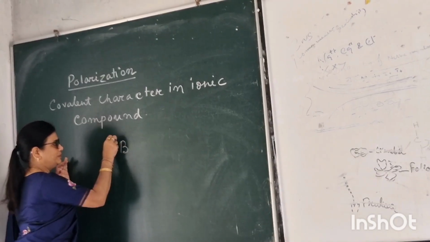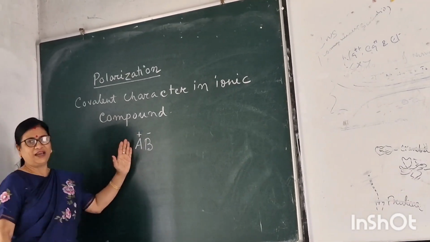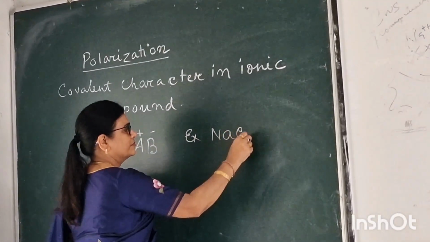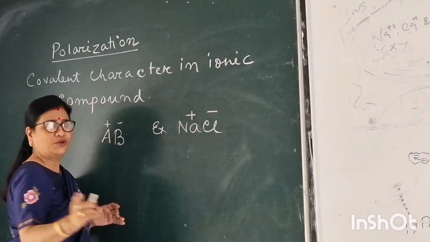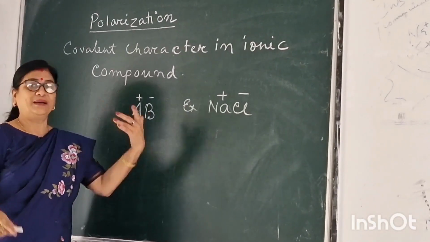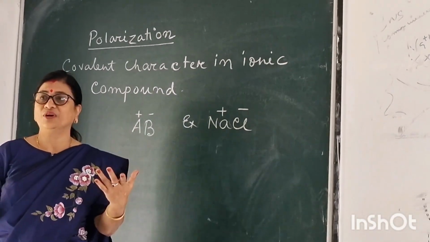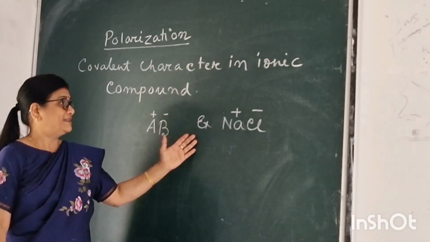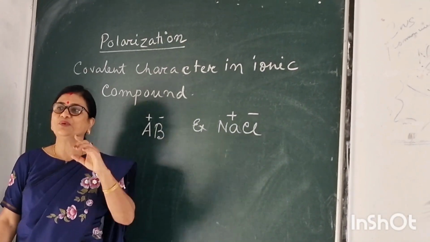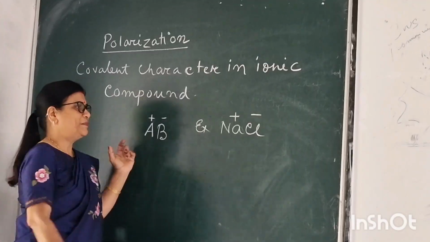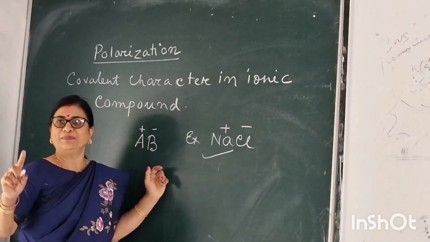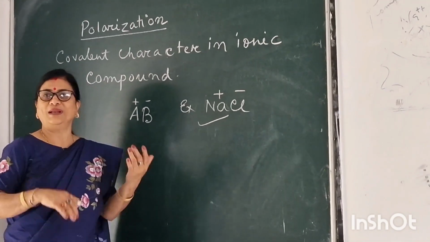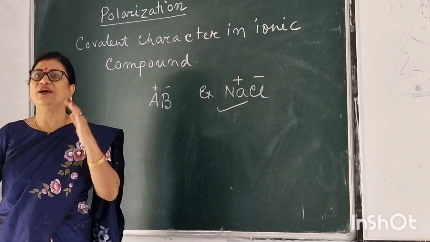An ionic compound. For example, NaCl, all of you know this is an ionic compound. Magnesium chloride, aluminium chloride, or magnesium oxide. But there exists some covalent character. That is, these are not 100% ionic. Some covalent character arises here. How does this covalent character arise in an ionic compound?